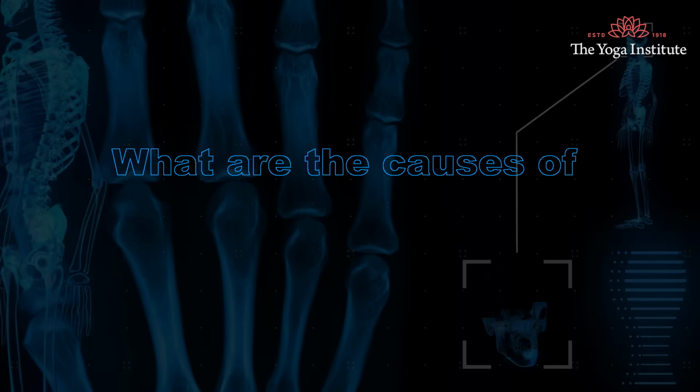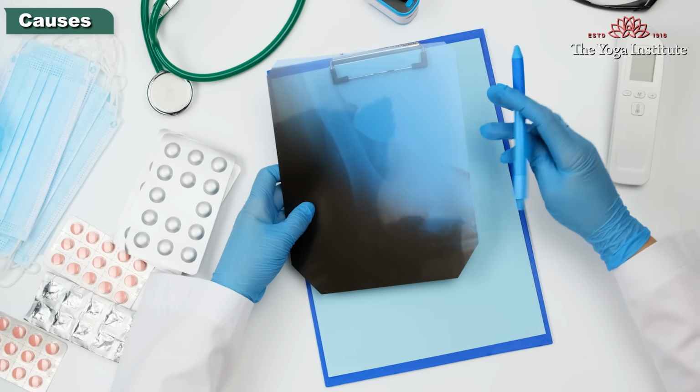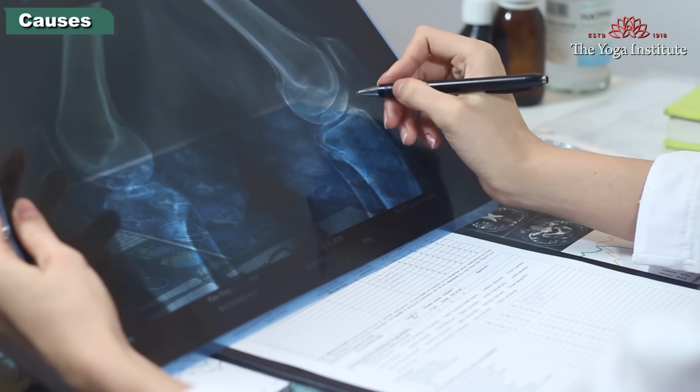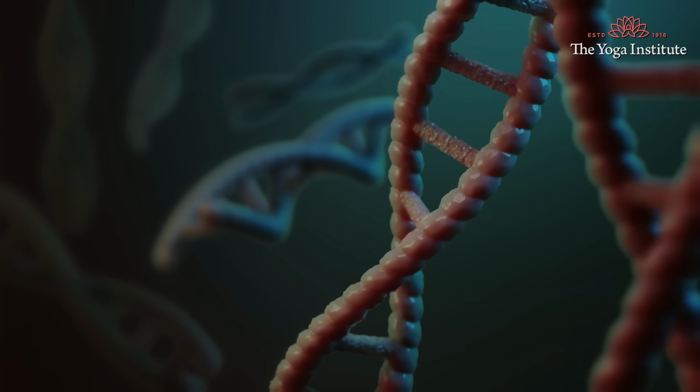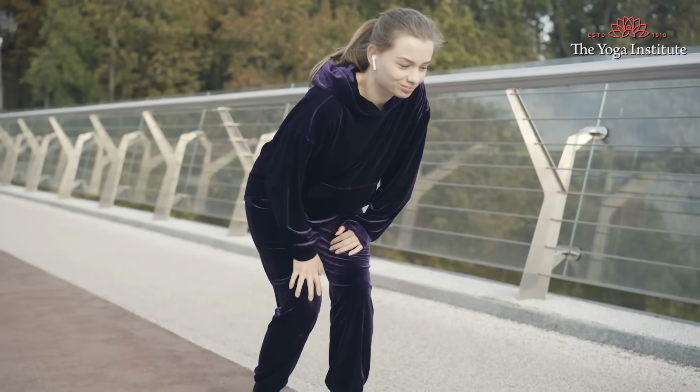Now understand what the causes of rheumatoid arthritis are. The cause of rheumatoid arthritis is not yet fully understood. There can be a variety of factors that lead to this disease, which include first, genetic predisposition, which means genes can make you more susceptible to this condition. Second, infectious agents. Bacteria and viruses can trigger the development of the disease. Third, female hormones, because 70% of sufferers of this arthritic condition are female.